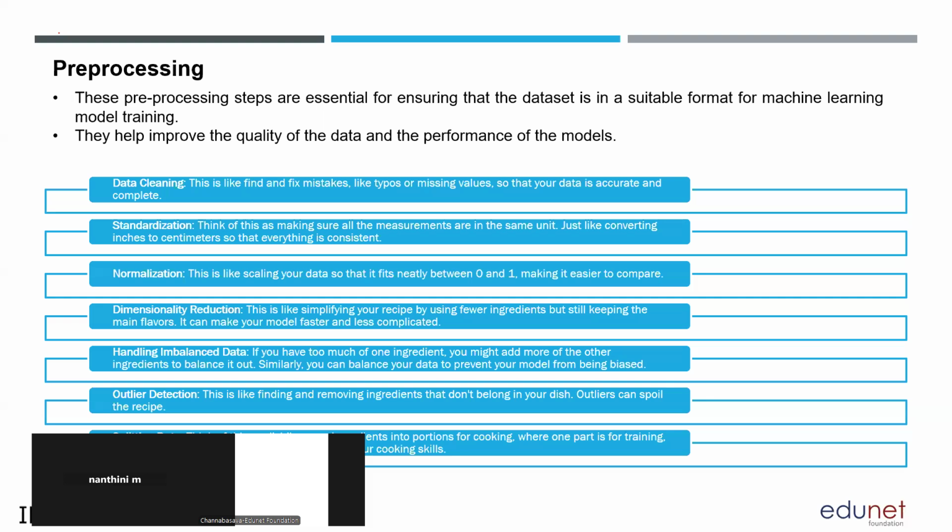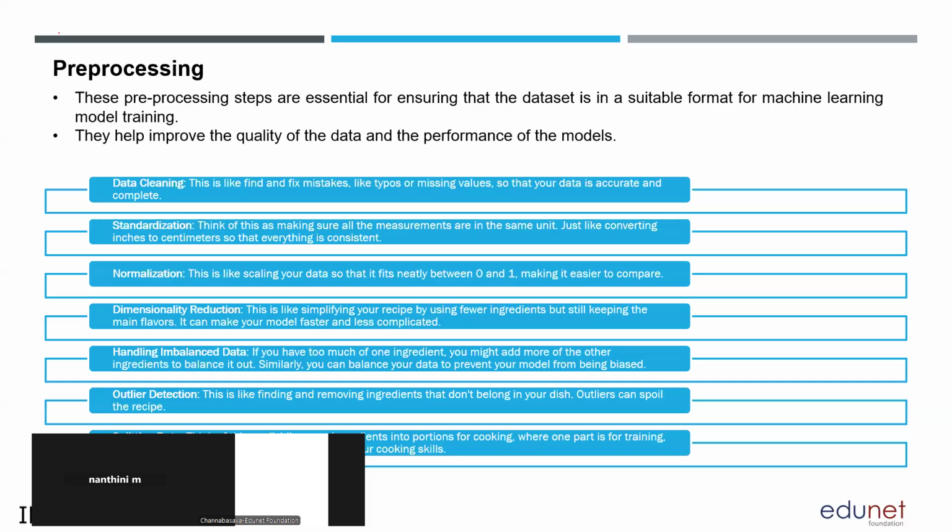Okay. Then coming to data splitting. In splitting of data, you will be dividing the data for training and testing. You have different types of splitting the data. You can have random splitting, or you can have 80-20 splitting for training and testing. It depends on the algorithm that we are going to choose. We will be dividing the data into two portions.